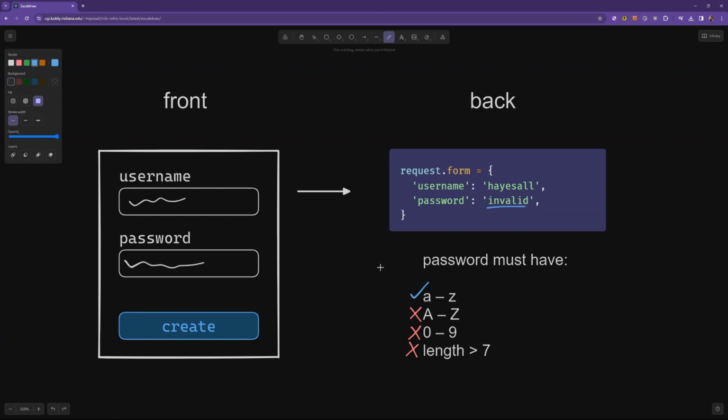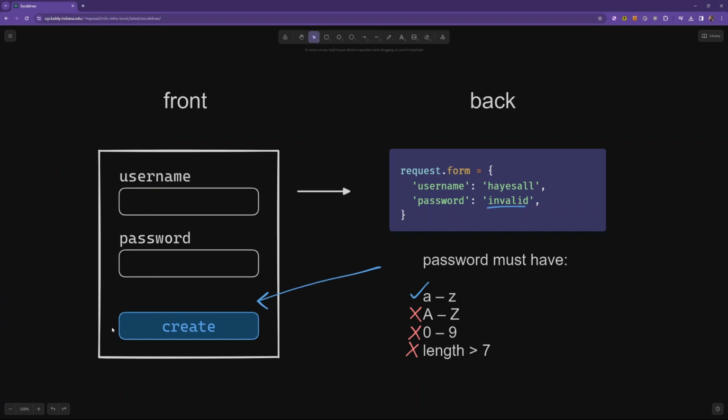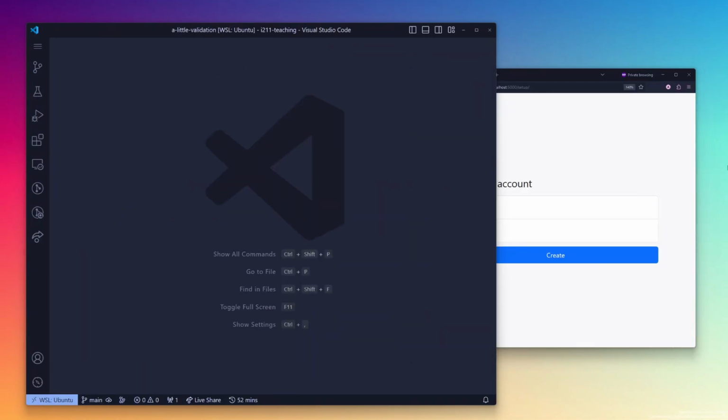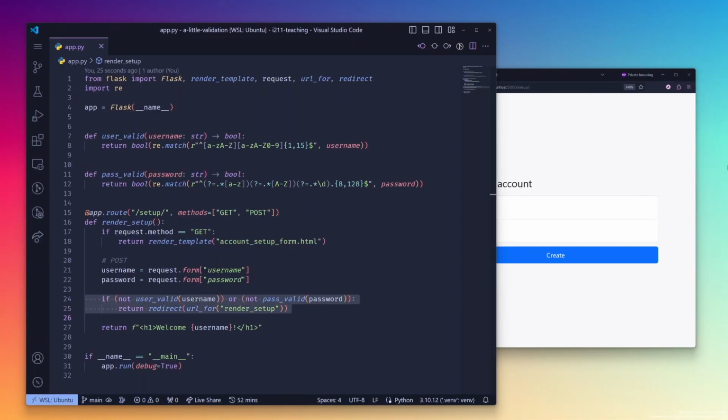The constraints aren't an issue on their own. The real issue is that when the password requirement failed, the app sent the user back to a state where they saw a blank form. In other words, a bad user experience happened. Now that we know the problem, let's find it in the code. The problem comes down to these 2 lines where we validate the username and password, and in the event that either fail, we redirect the user back to the get route.